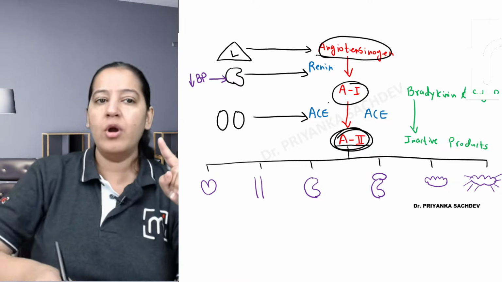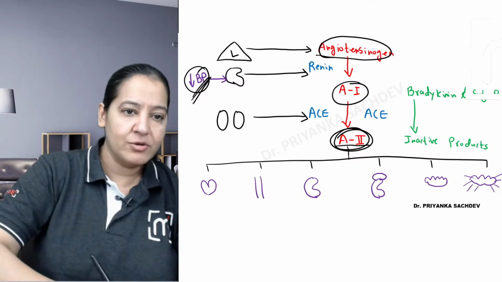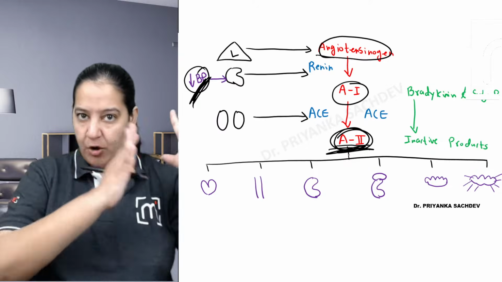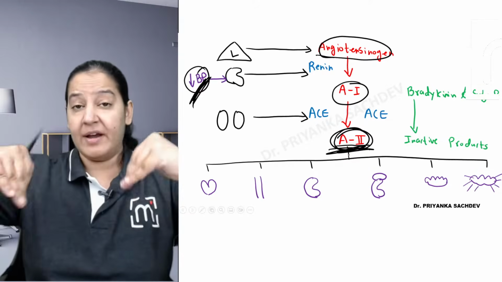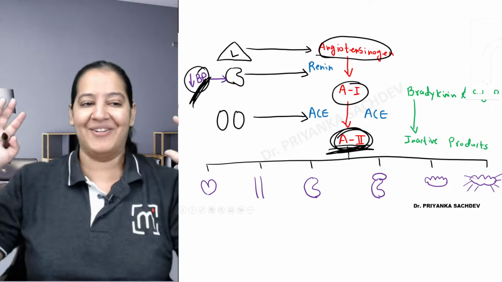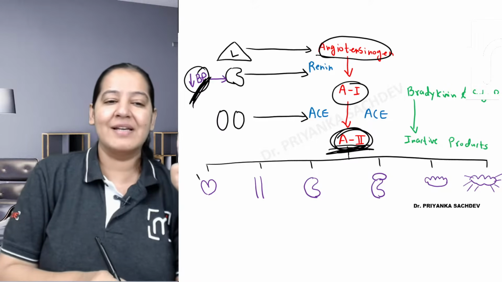Why is it coming into role? Because of fall in BP. So this angiotensin 2, by acting on the 6 organs, will again cause rise in BP. So the first organ is heart.